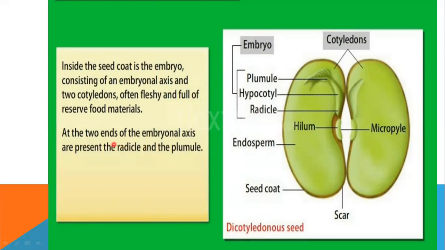At the two ends of the embryonal axis, the radicle and plumule are present. So, the seed coat. Then this is not endosperm actually. This is the cotyledon stored with food. The storage of food is in the cotyledon. So here you should label these as cotyledons. The endosperm is the nutritive tissue which is consumed for the embryo development.